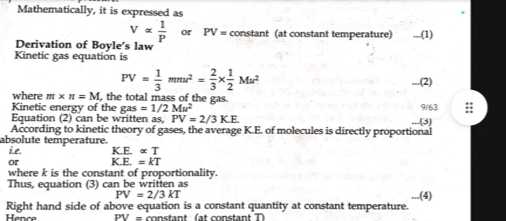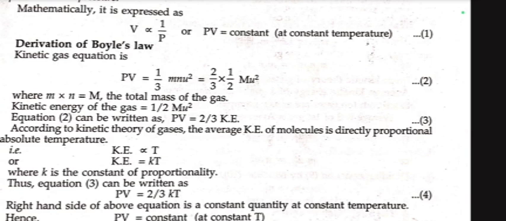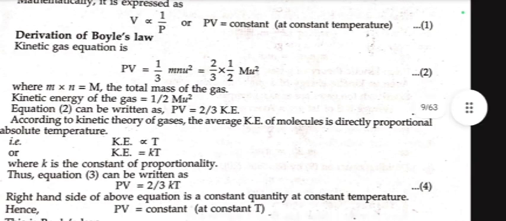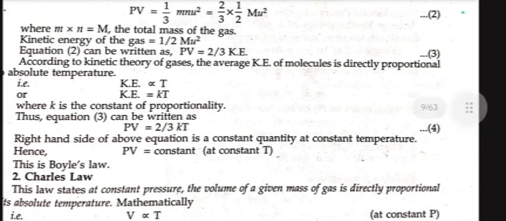According to the kinetic theory of gases, the average kinetic energy of a molecule is directly proportional to absolute temperature, that is kinetic energy proportional to T, or kinetic energy equals kT, where k is the constant of proportionality. So the equation PV equals 2 by 3 kinetic energy can be written as PV equals 2 by 3 kT. The right hand side of the above equation is a constant quantity at constant temperature, hence PV equals constant at constant temperature. This is Boyle's law.